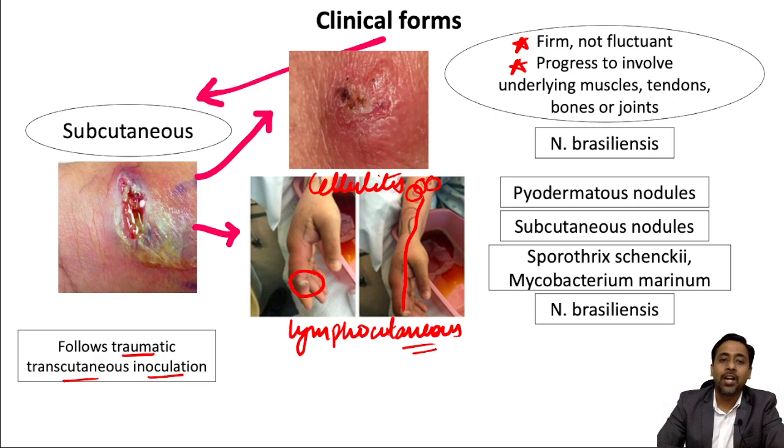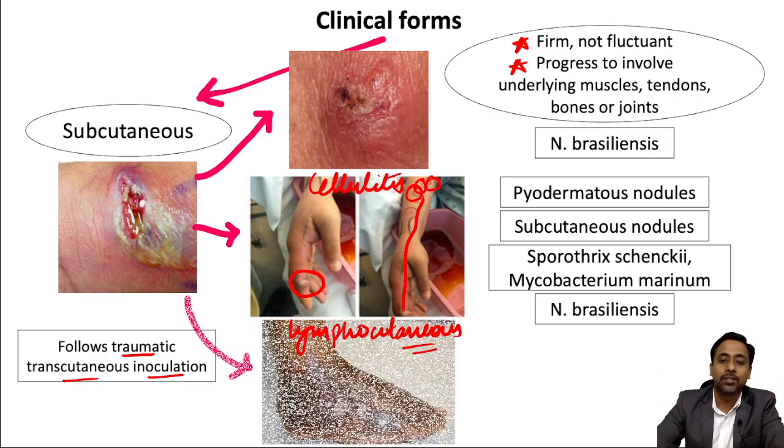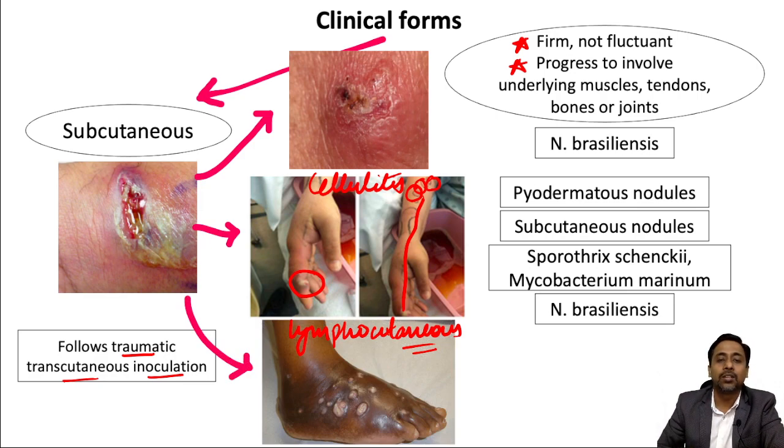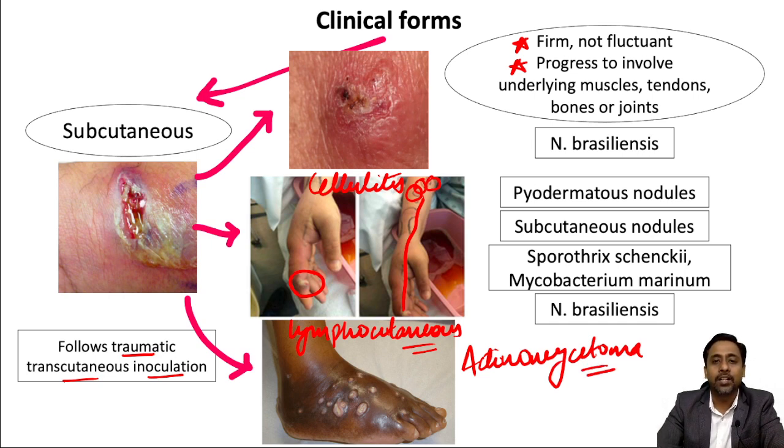Apart from these two, the third disease which we can commonly see caused by Nocardia is actinomycetoma. For actinomycetoma, I have made another video separately to distinguish it from eumycetoma, which has similar clinical features but a different etiology. So for that you go through that video, and the link is mentioned here.